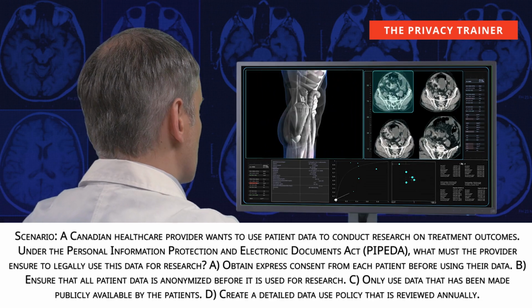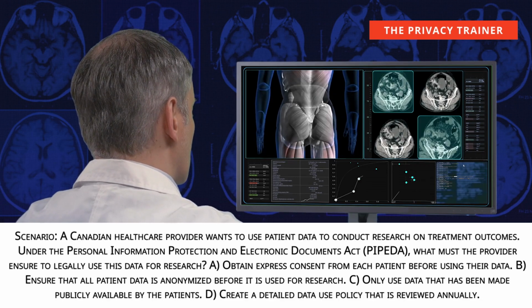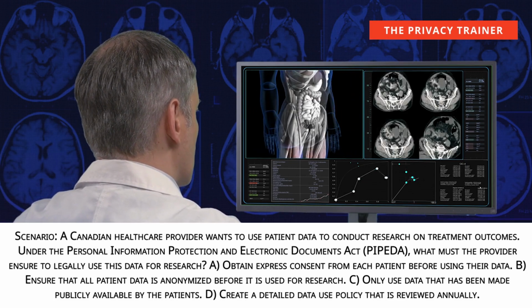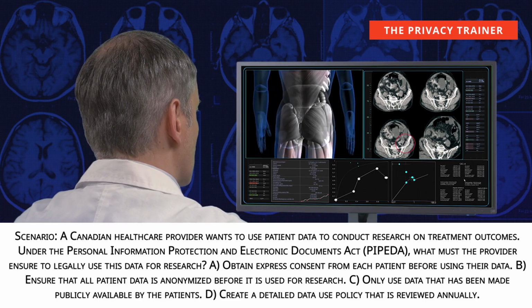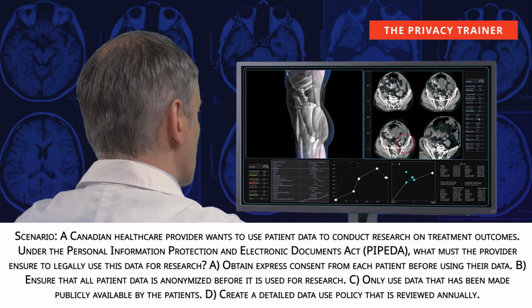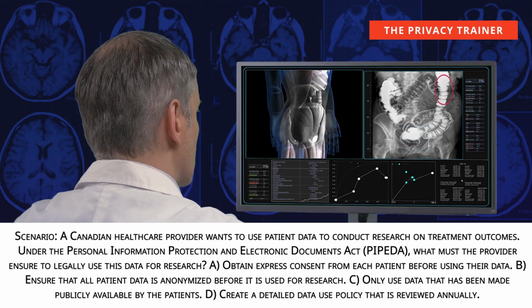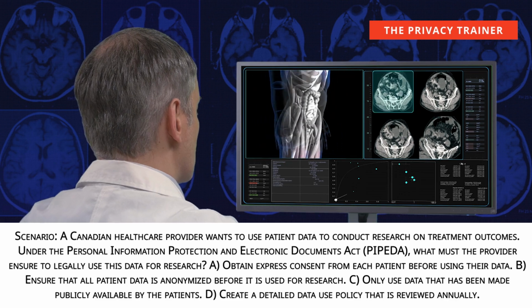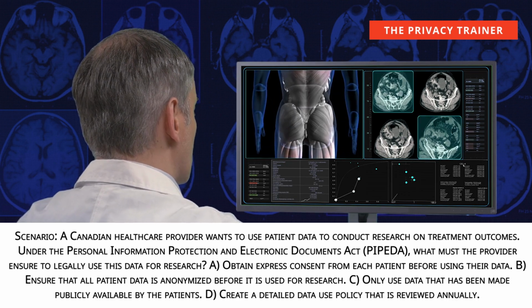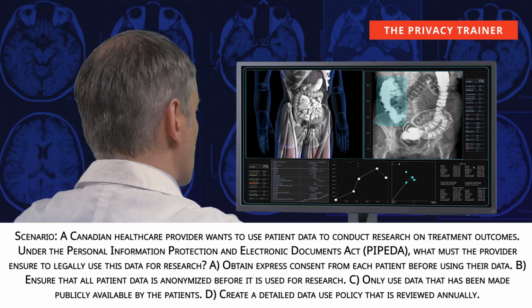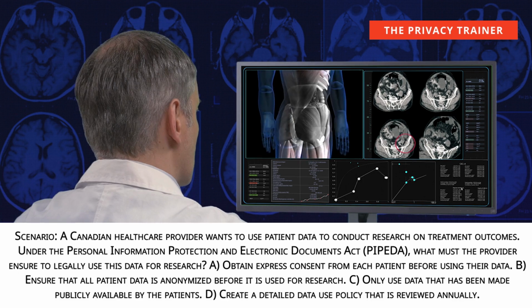Scenario: a Canadian healthcare provider wants to use patient data to conduct research on treatment outcomes. Under the Personal Information Protection and Electronic Documents Act, PIPEDA, what must the provider ensure to legally use this data for research? A. Obtain express consent from each patient before using the data. B. Ensure that all patient data is anonymized before it is used for research.